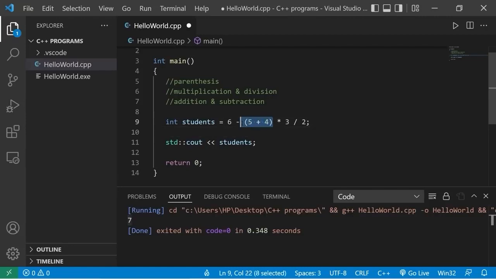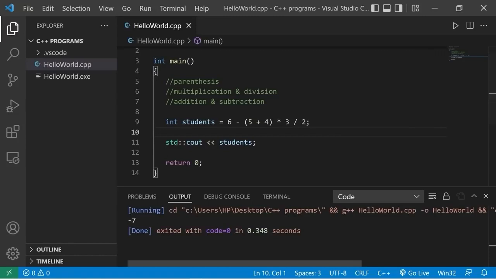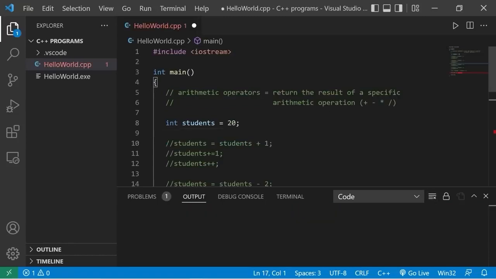Now you can force operator precedence by surrounding some part of your equation with parentheses. I'll surround this part of the equation with the set of parentheses. The new result is -7. Well, yeah, everybody, those are some basic arithmetic operators. They return the result of a specific arithmetic operation.